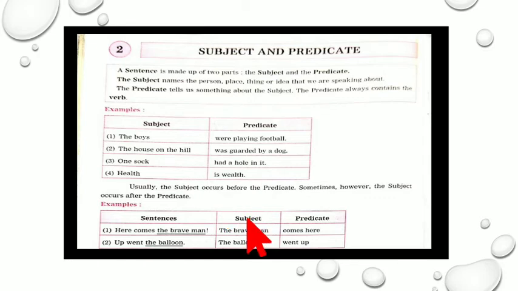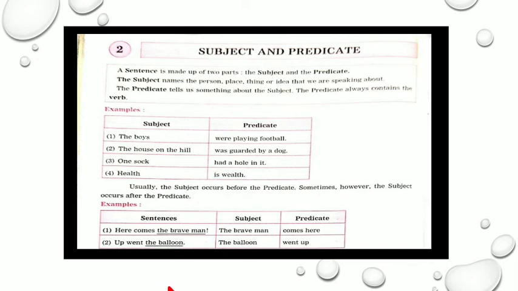Now here a sentence is given: Here comes the brave man. It is an exclamatory type of sentence. If we convert it into the subject and the predicate form, the brave man comes here. So we are talking about the brave man who is going to come here. So brave man is the subject and comes here is the predicate. Comes, that is the verb. Here it is a place.